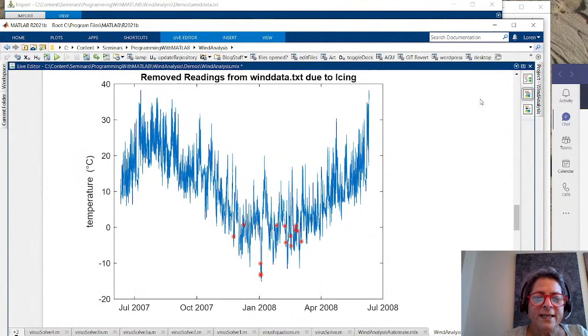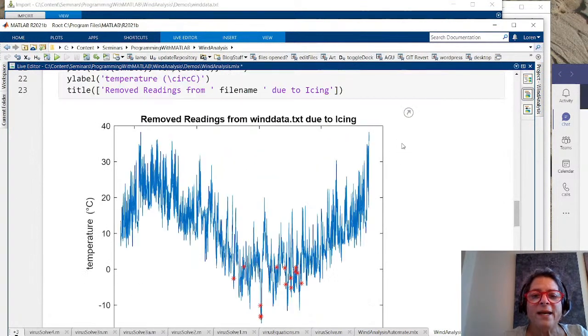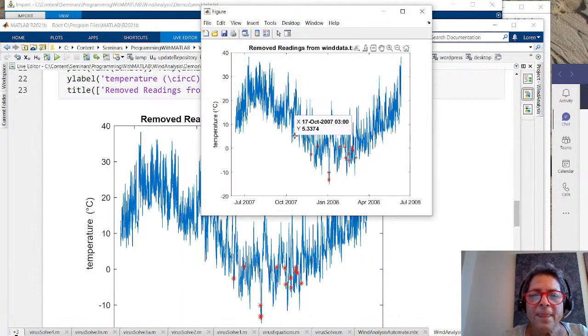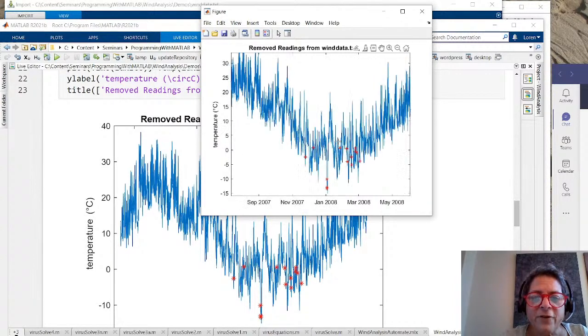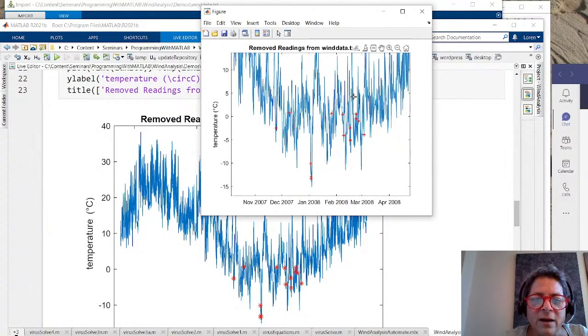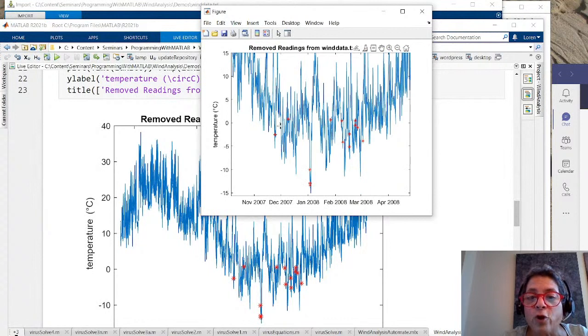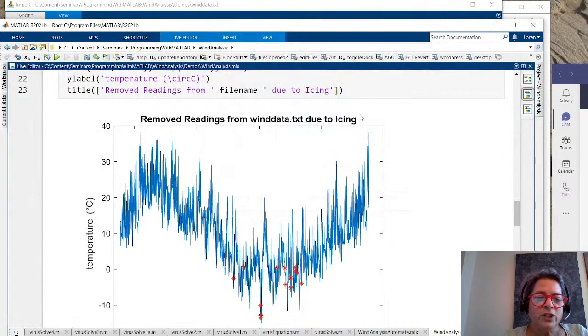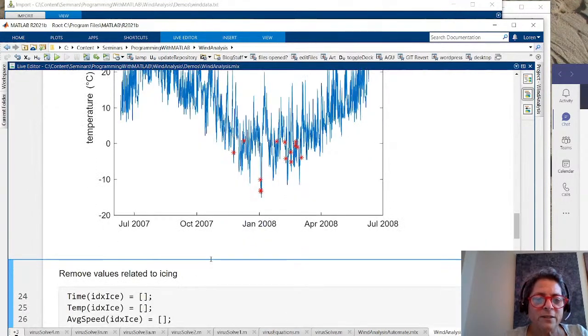And now you can see I've got a plot here. Well, if I want to see it a little bit better, I can pop it out, but it's not going to change the window inside there. But you'll notice that, we can zoom in, I've got a few points in red that are candidate points, I'm noting that there could be a problem with these points. So I could just look at those points, or I could do what I'm going to do later on, which is I could just choose to remove those points.